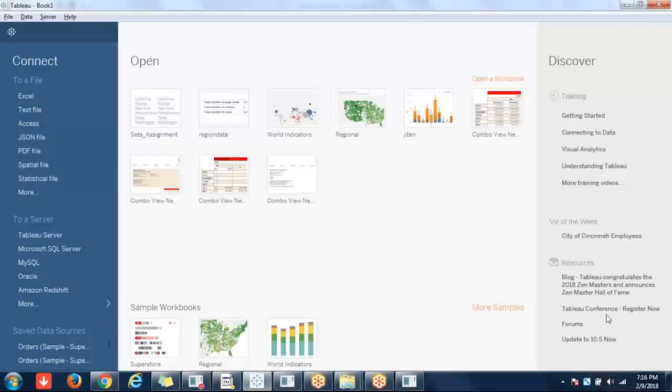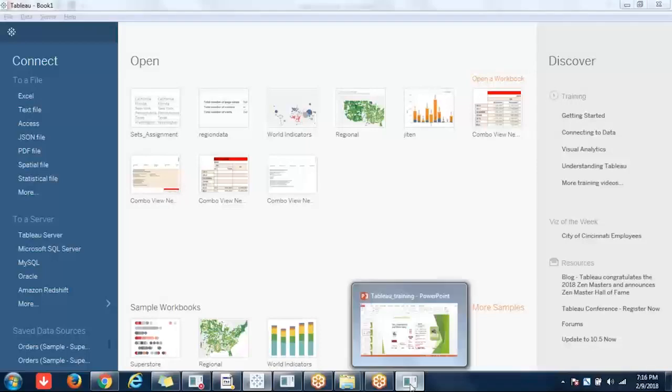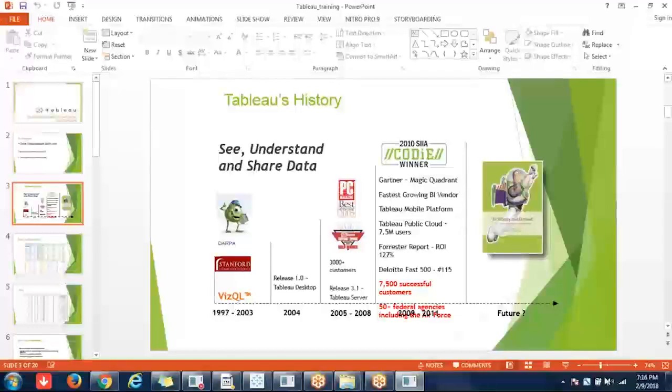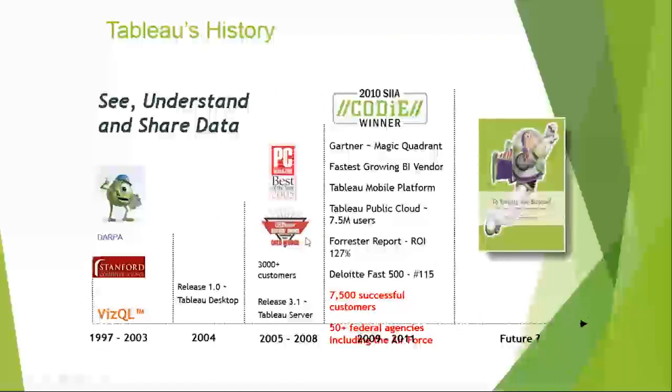April 2013, version 8 is released. April 2015, version 9 is released. April 2016, version 10 is released. Later on, of course, 10.1, 10.2, 10.3. Now 10.5 is available in the market. So you can see here. Just now we had a class on context filter. So here you see, 10.5 was released just 2 weeks back.